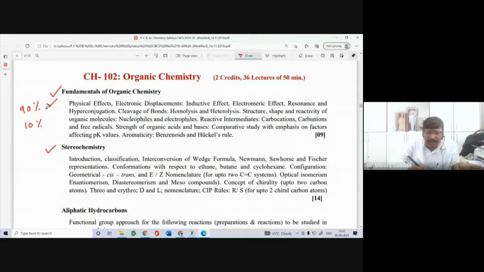As there is a lot of repetition, you can understand very easily, and you should understand very easily. So you must read more reference books rather than the textbook, and you have to make your concept clear, right?